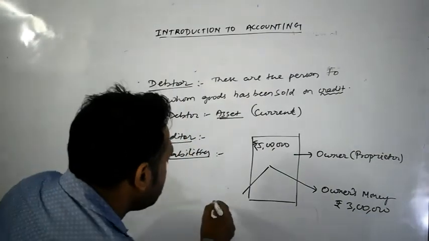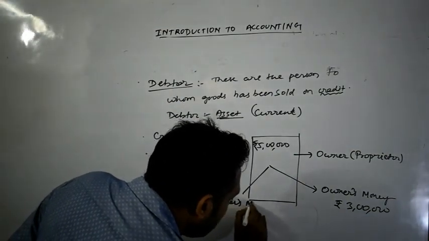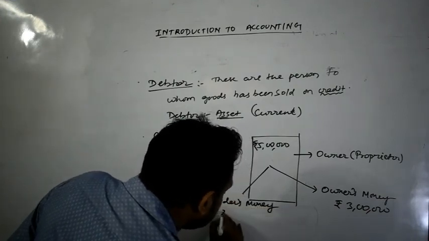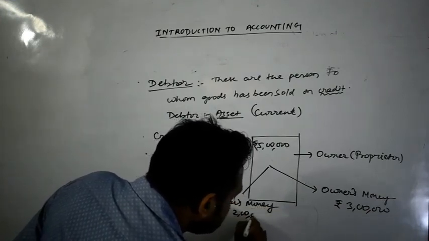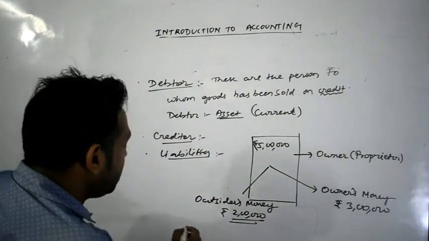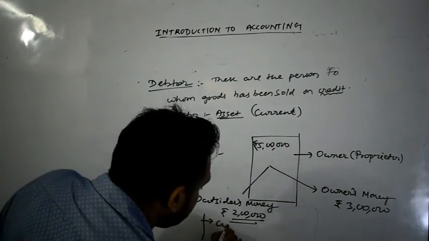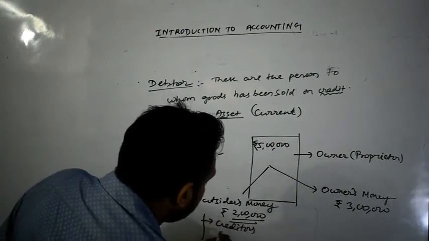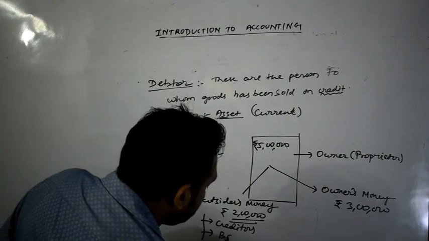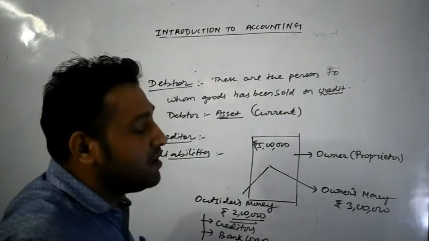2 lakh rupees. What he will do? He will borrow from outside. वो पैसा बाहर से borrow करेगा. That is your outsiders money. How much he will borrow? Rupees 2 lakhs. Okay. Outsiders कौन-कौन हो सकते हैं? Outsiders can be your creditor. Creditor already we have read the meaning of creditor. Then bank loan. बैंक से भी वो लोन ले सकता है, ठीक है. So these are the outsiders.